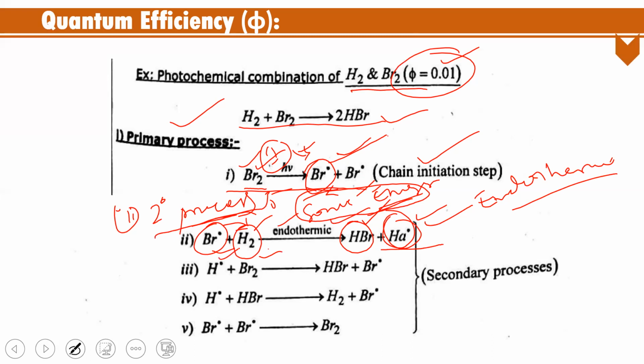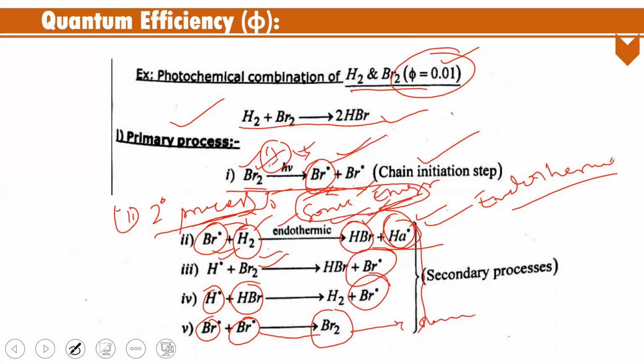This hydrogen free radical now reacts with bromine and gives HBr and a bromine free radical. Again, the hydrogen free radical reacts with HBr and gives the bromine free radical. Here, two bromine free radicals combine with each other and give bromine. This is the termination step.